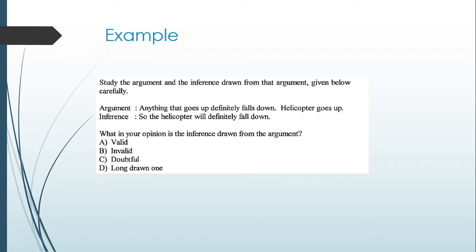First of all, in this type of question, you have to be very clear what an argument is. Then another term that you have to be clear about is what types of arguments are available, like there are valid arguments and there are invalid arguments. Only then can you state whether the inferences can be drawn or not. So this is the entire chart.